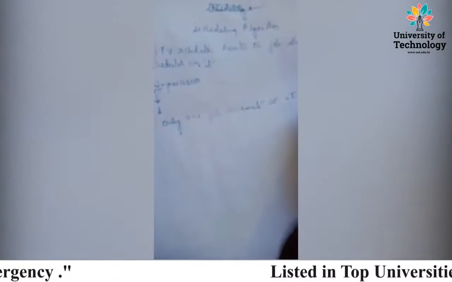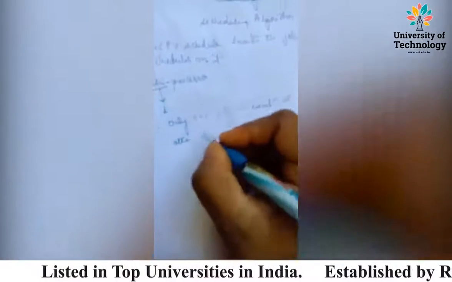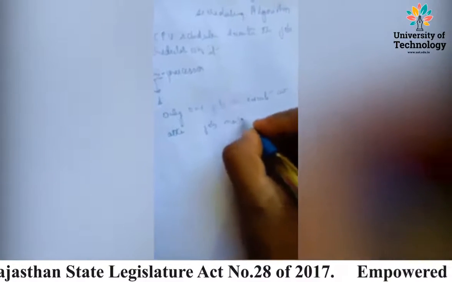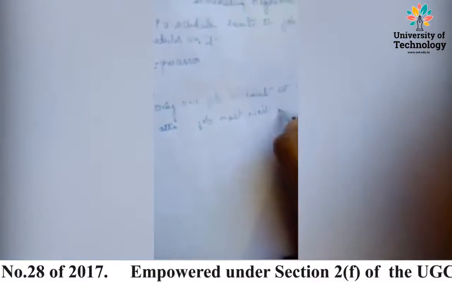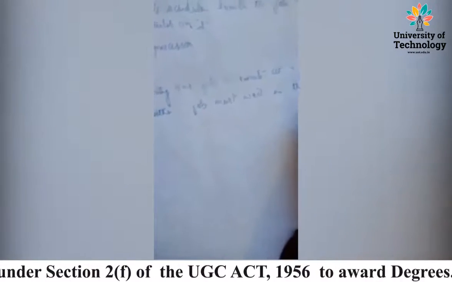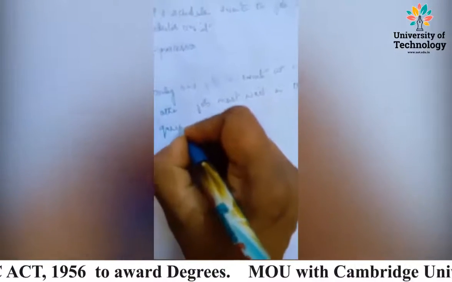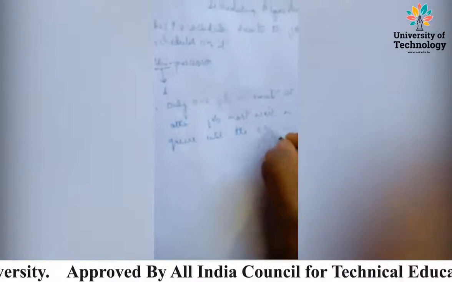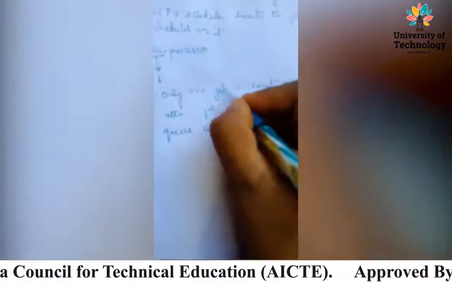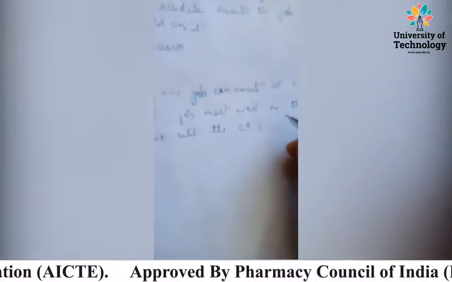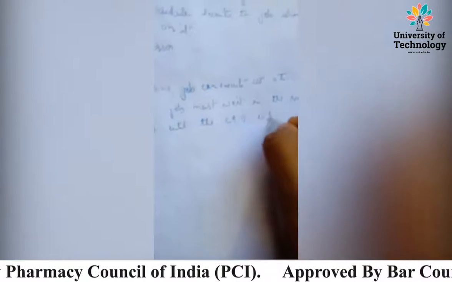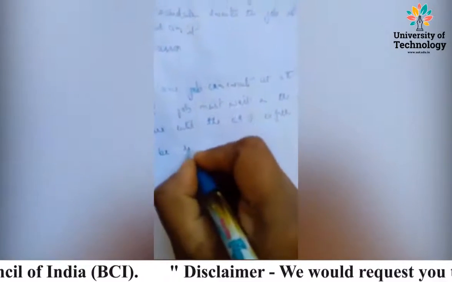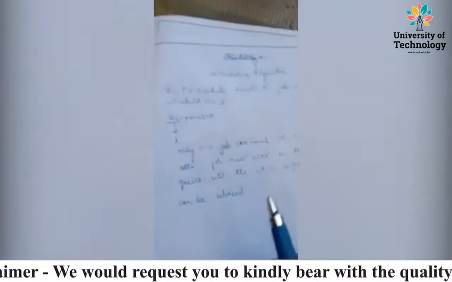Any other job must wait in the ready queue until the CPU is free and can be released. So we are discussing uniprocessor.